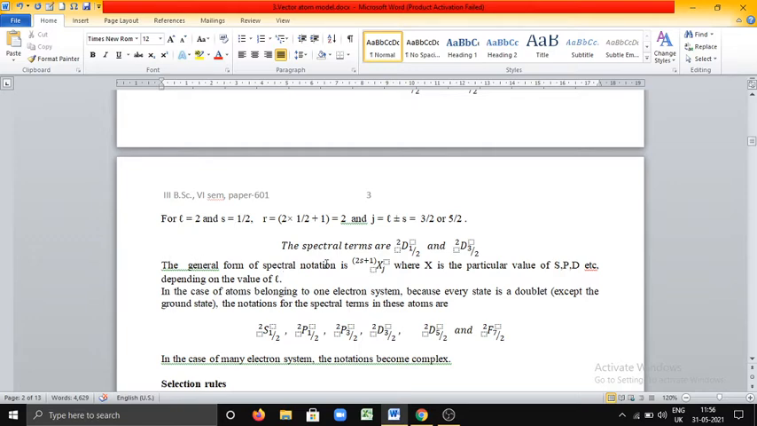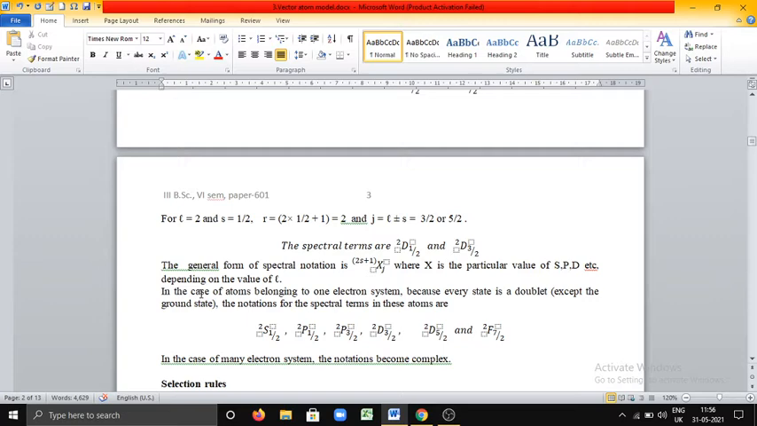This is the general form of spectral notation. X stands for the corresponding value of L. It will be S, P, D, F, whatever it may be depending upon the value of L, the subscript is J and the superscript multiplicity is 2S plus 1. This is the general form of spectral notation.